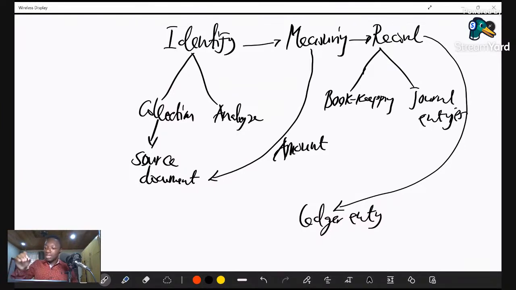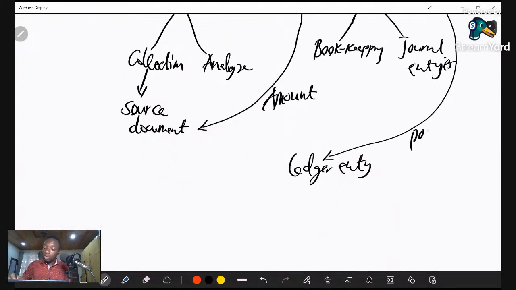So after the recording in journal entries, we also have what we call ledger entries. Ledger entries has to do with where we transfer all the information, the journal entries, into their various accounts. So ledger entries or ledger account, ledger is the same thing as an account, okay? After transferring all the information from the journal entry to the ledger, in accounting, we call it posting. So when you transfer information from the journal entry to the ledger, we call it posting. And that's what I'm saying: a ledger is actually a summary of all the transactions that have occurred in the journal entries.